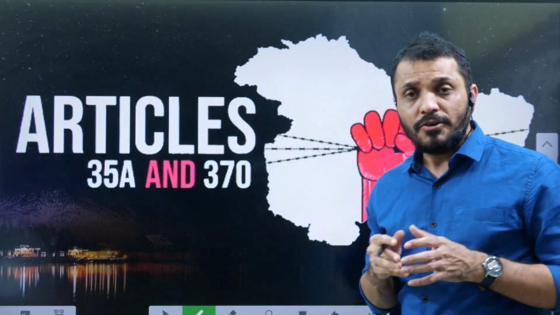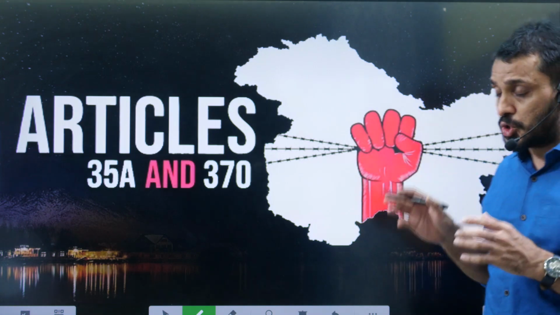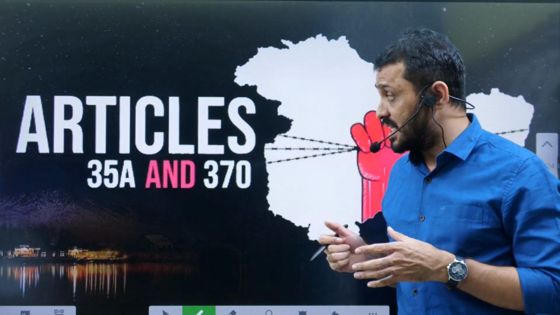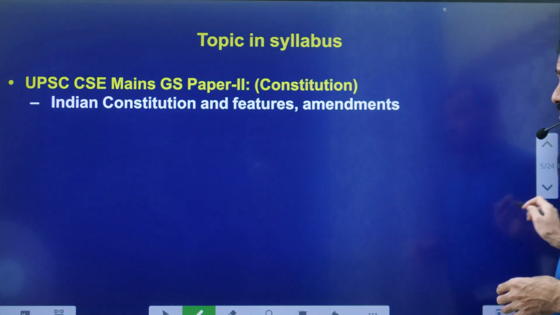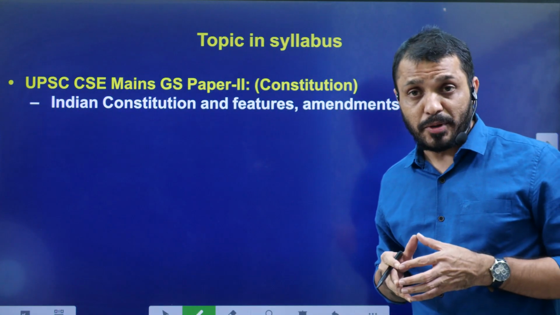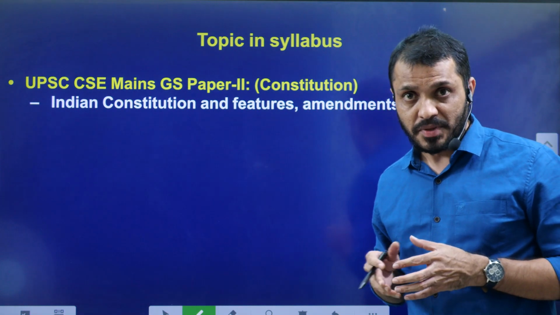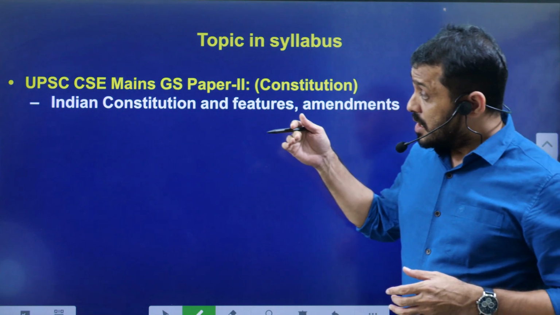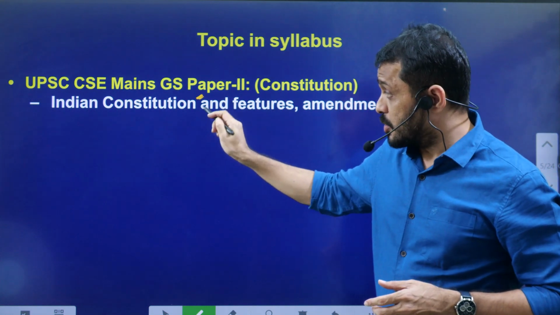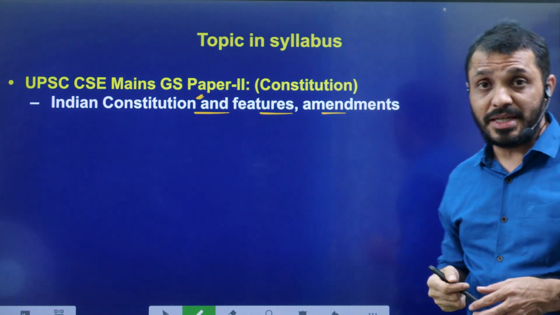In this context, we are going to discuss this particular issue in detail. First, without any delay, let us go through the syllabus mapping. This is related to General Studies Paper 2 as well as the UPSC Prelims. From the syllabus point of view, it is related to the Indian Constitution, features and amendments.